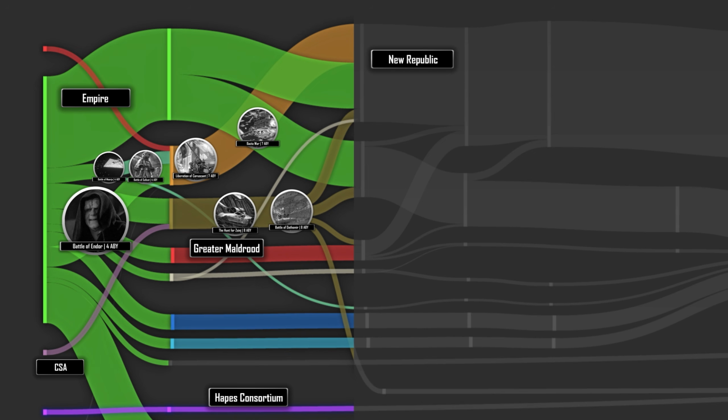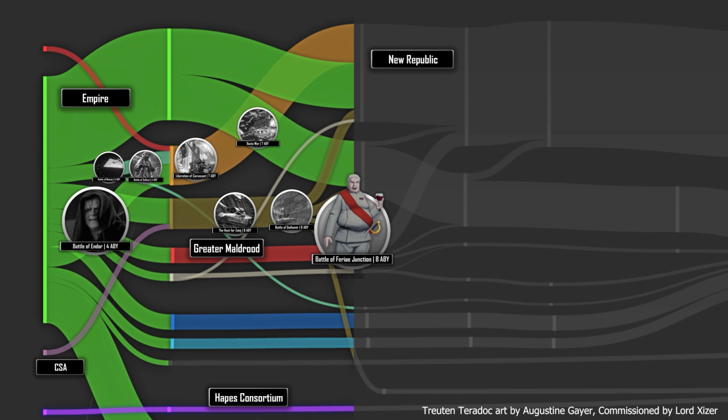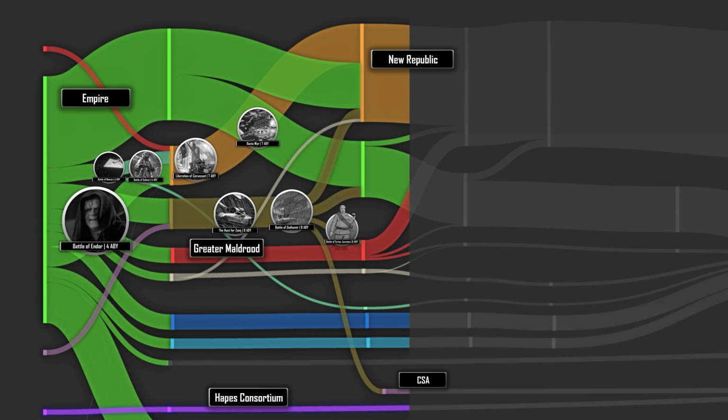Rogris and the Imperials faced Teridoc and the Greater Maldrude in a decisive battle at Fair Eye Junction, ending in Teridoc's favor and knocking the Empire out of the race, but this victory was short-lived for the Greater Maldrude, as Akbar soon countered Teridoc at Meridoun and Thanos, forcing Teridoc out of the Mid-Rim and securing most of Zsinj's and Teridoc's former territory for the New Republic.